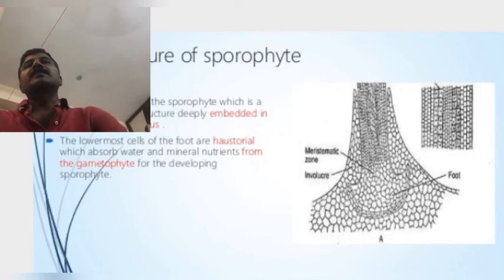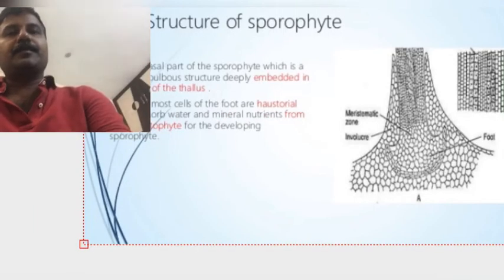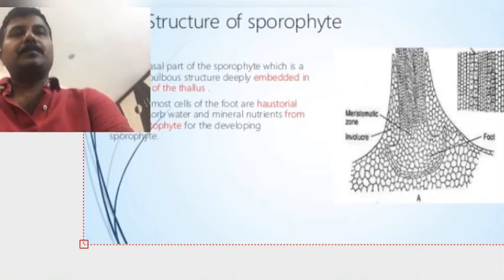Next one, capsule. Generally, on top of the meristematic tissue, the remaining part belongs to the capsule. This capsule is very elongated and cylindrical, and it is differentiated into three distinct zones. One is the capsule wall, another is the sporogenous tissue, and the next one is the columella. So in total, three parts belong to the capsule.